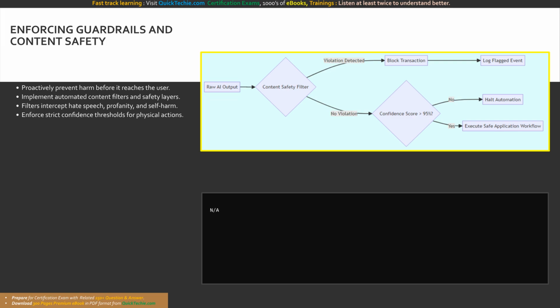Here we see the dual-layer safety enforcement model. The raw AI output first hits a content safety filter. If a violation is detected, the transaction is blocked and logged. If safe, it moves to a confidence score check. If the probability falls below 95%, automation is halted. Otherwise, it proceeds to execute the safe application workflow.